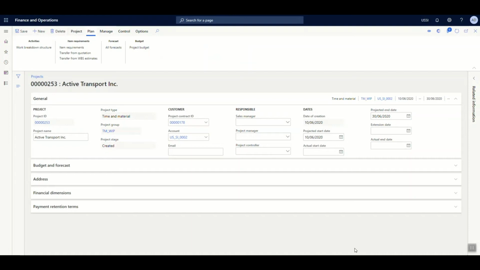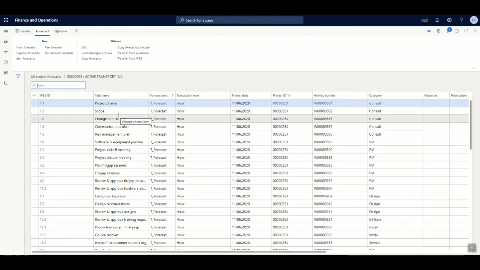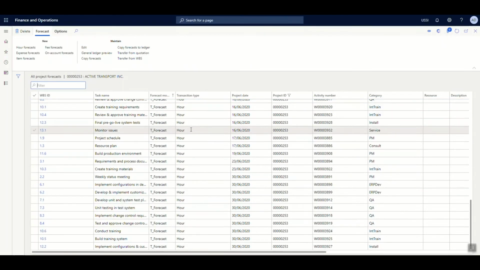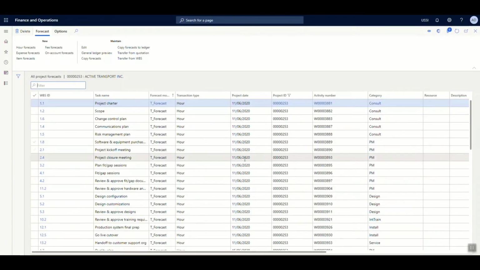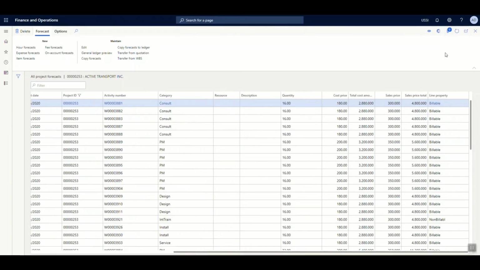At the time of creating a project using the project wizard, we saw that the project lines in terms of hours, cost and expenses were automatically carried forward to the forecast. Under the Plan tab, if you go to all forecasts, you can see that all the items in terms of resources, hours and expenses have automatically been carried forward to the forecast of the project.